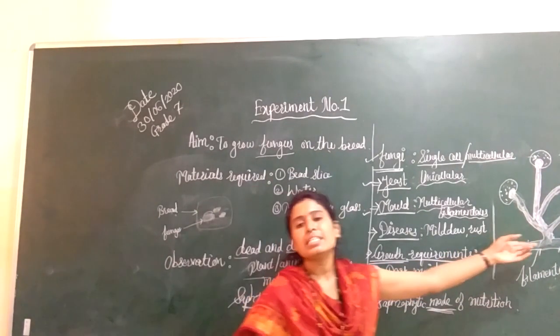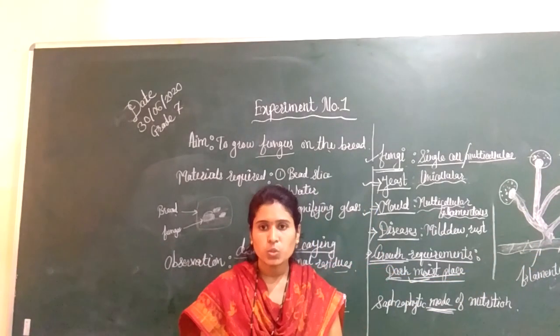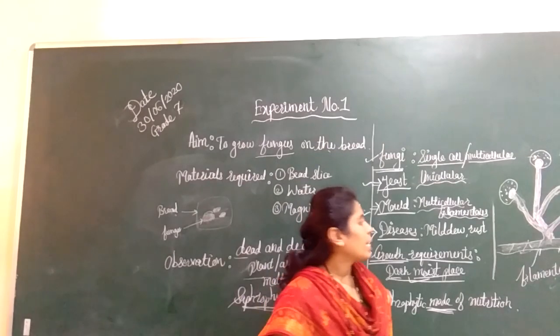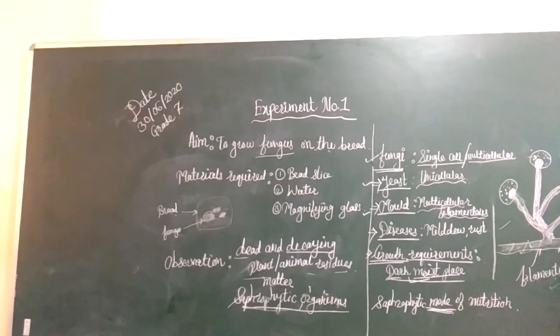See, here is the structure of fungi, how it looks. These are the sporangium, these are the spores, and these are the filamentous hyphae.